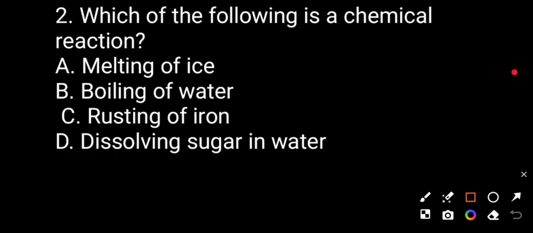Question number 2. Which of the following is a chemical reaction?